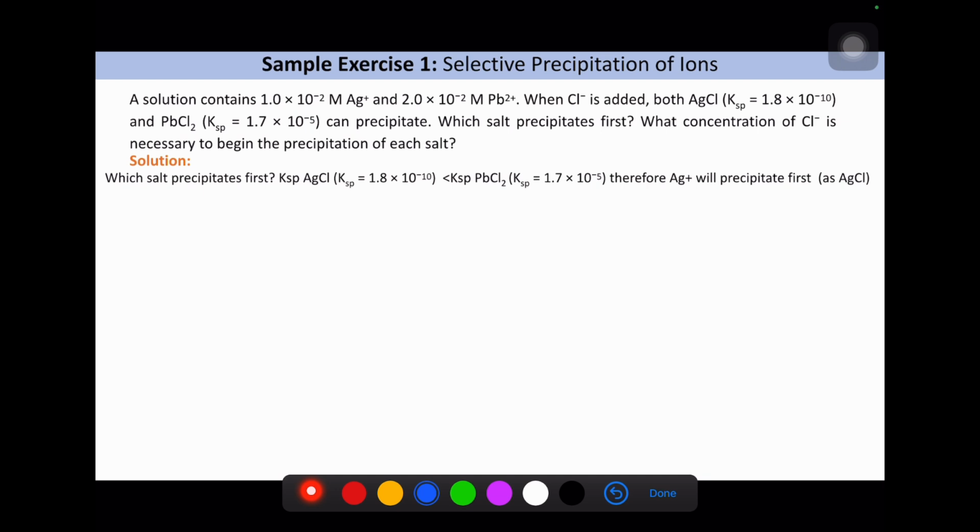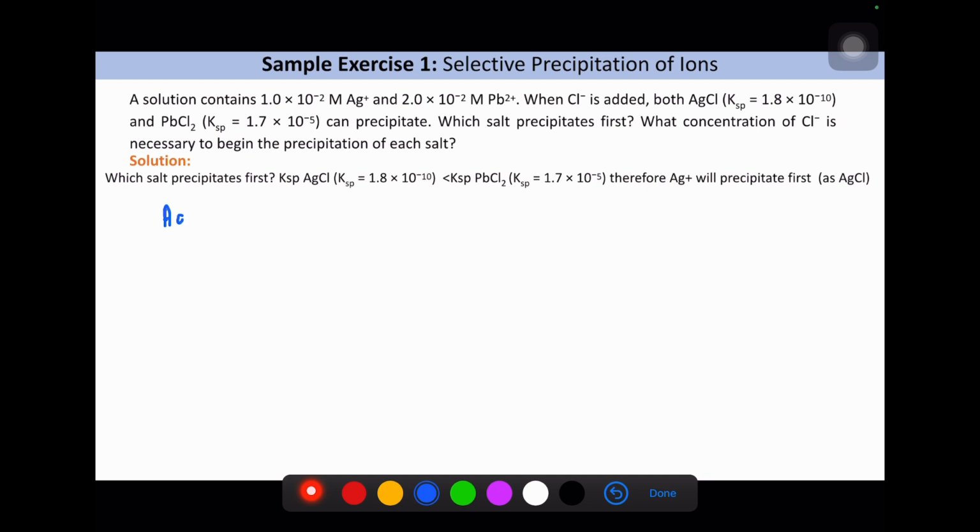So, I give it already. Which salt precipitates first? The one with the lower Ksp value will precipitate first. That's why I choose AgCl to precipitate first rather than PbCl2, because the Ksp value of AgCl is lower compared to PbCl2. So now we want to calculate the concentration necessary to begin the precipitation.